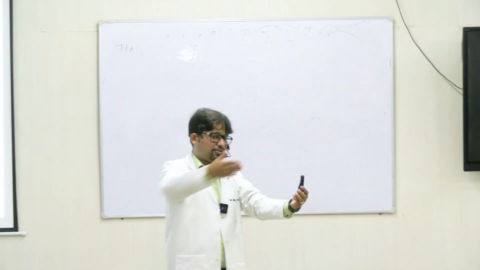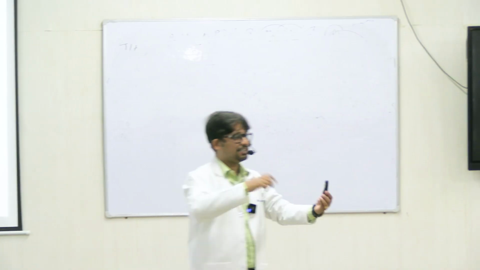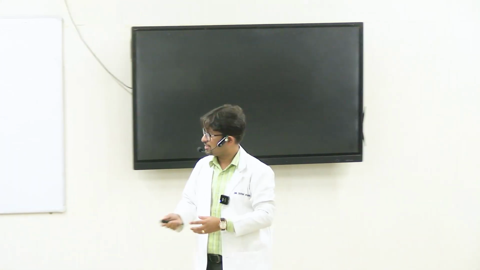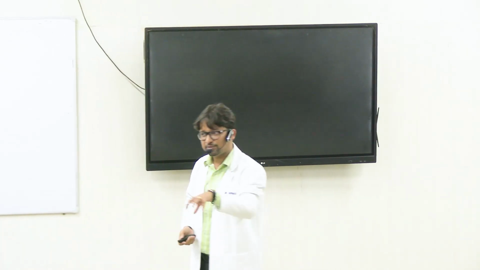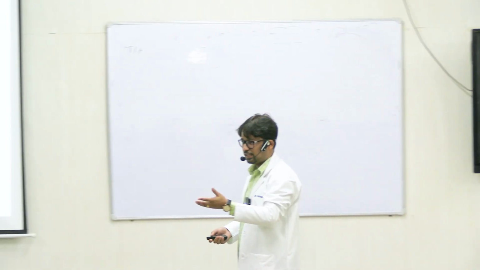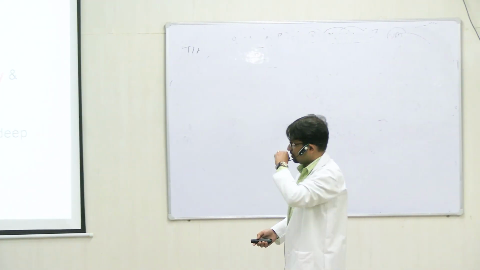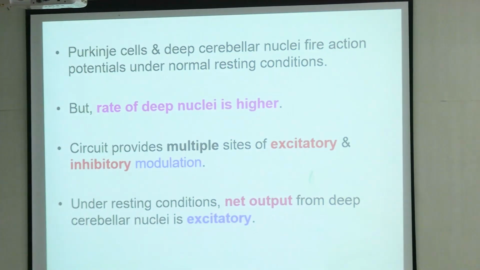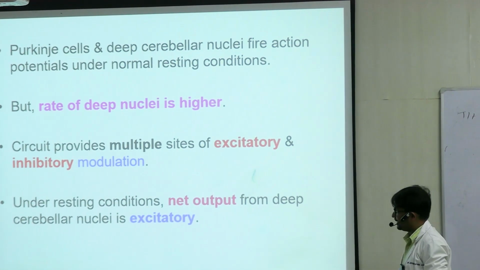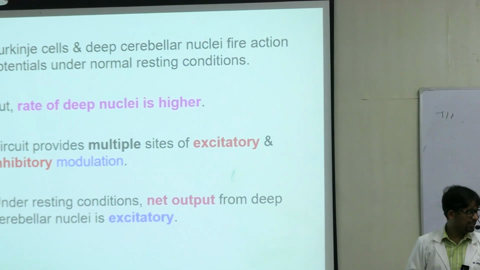Should I go like this or should I go like this? And scaling in terms of force, how much speed the movement should happen with. All of this is possible because the circuit has places which can keep on modifying, right? So I've already talked about this. The bottom line is that in the resting condition, the net output is always excitatory.